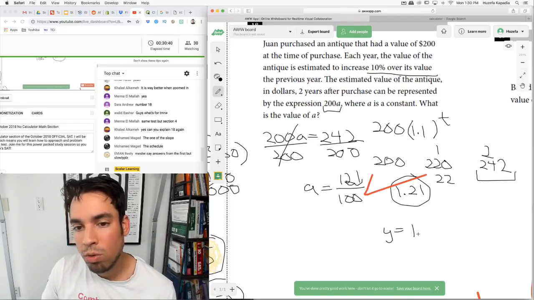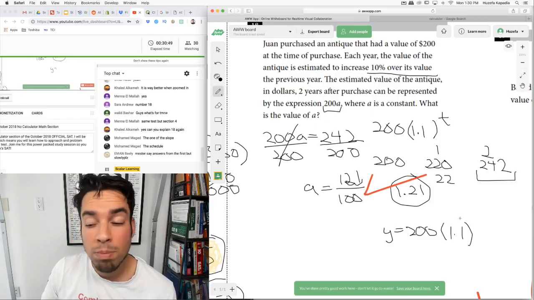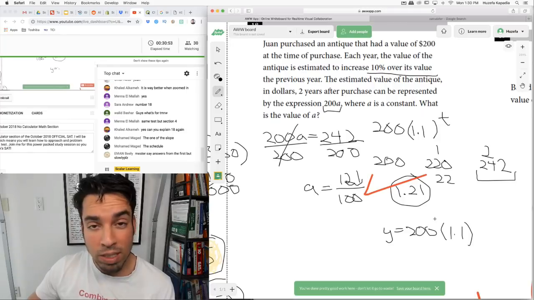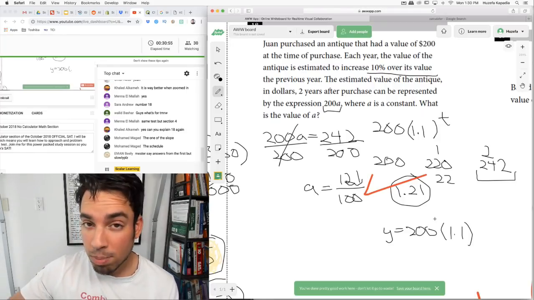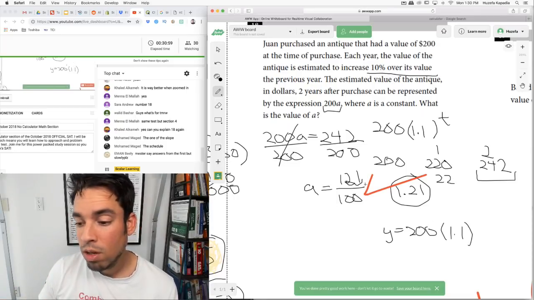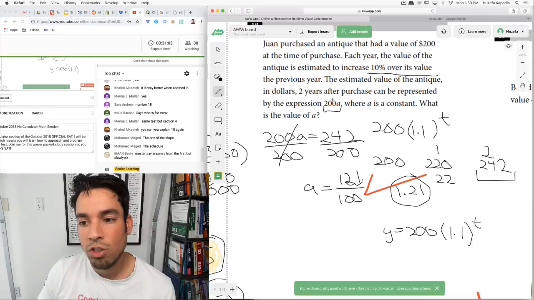My initial value of 200 times, and it's going up by 10%, meaning it's 1.1. If it was going up by 5%, it'd be 1.05. If it was going up by 17%, it'd be 1.17. Whatever the percentage is, turn it into a decimal and then add it to 1, and that will give you what you need to go in here. And then this is to the t power, the number of years. So it says in 2 years, it can be represented by this expression.